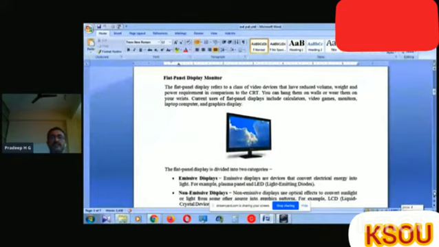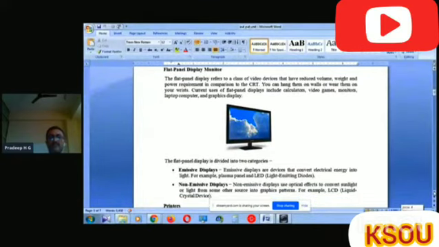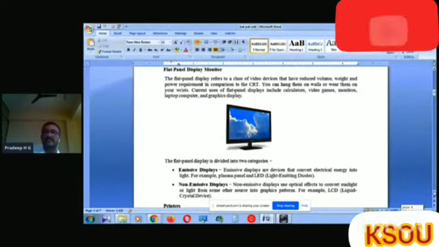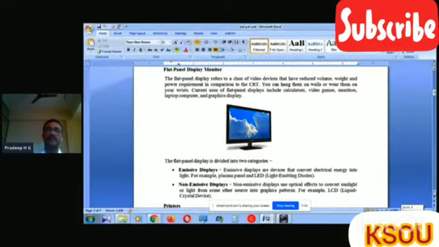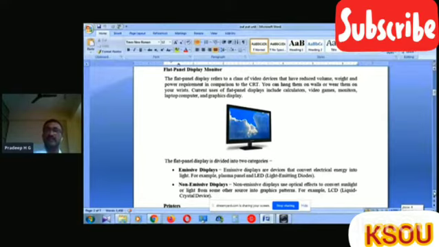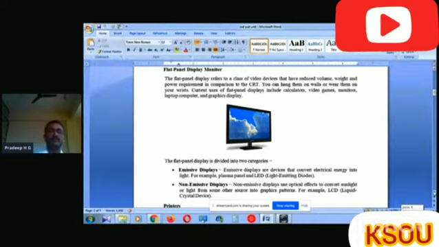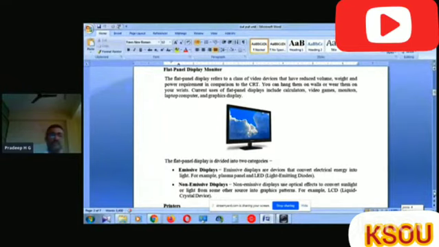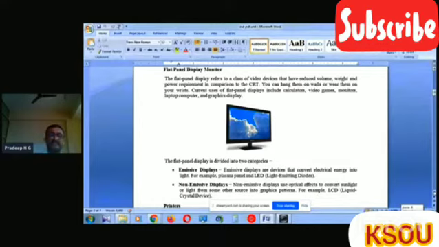Then the flat panel display monitor. The flat panel display refers to a class of video devices that have reduced volume, weight, and power requirement in comparison to the CRT. You can hang them on walls or wear them on your wrist. Current uses of flat panel displays include calculators, video games, monitors, laptop computers, and graphics displays.